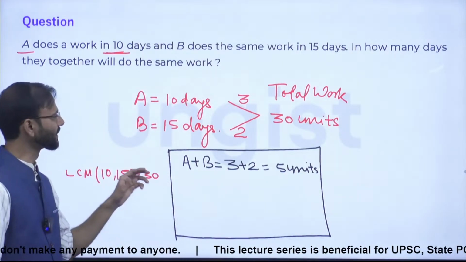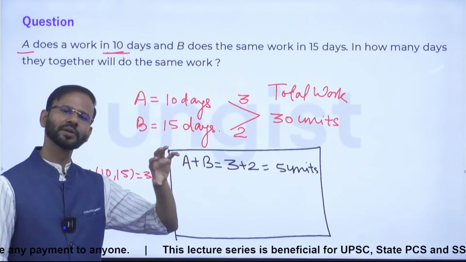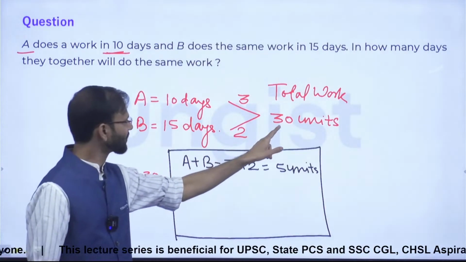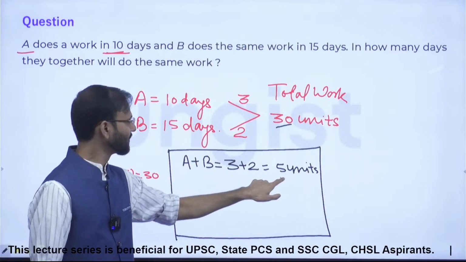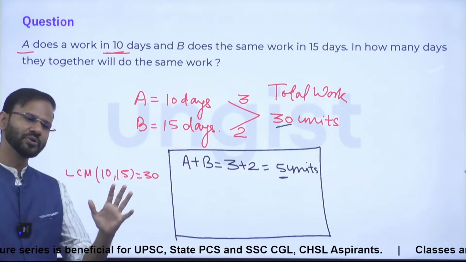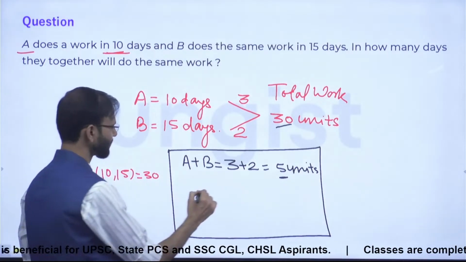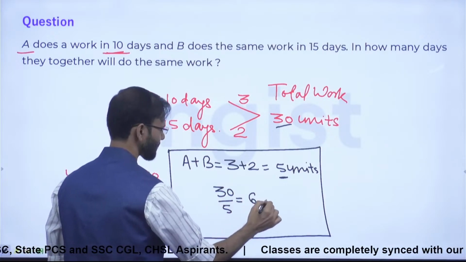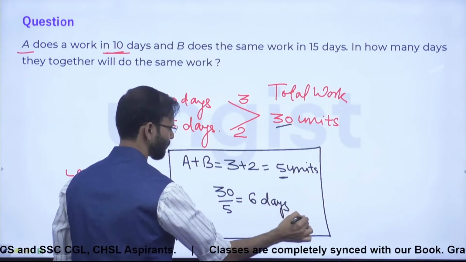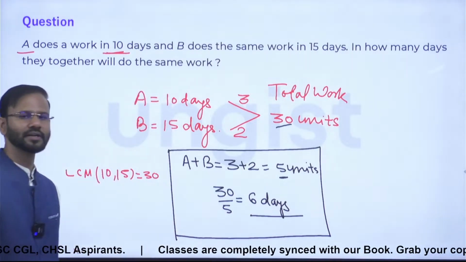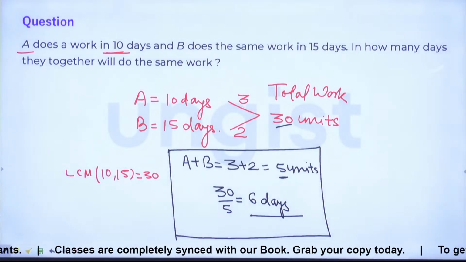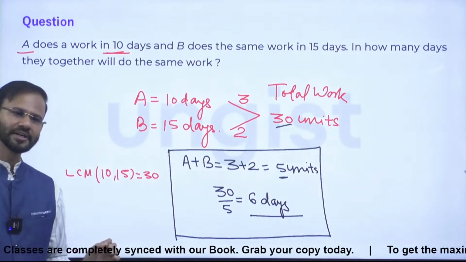The question is asking in how many days they working together will finish that work. So total work is what? 30, and they can do 5 units work in one day. So for 30 units work, they will take 30 by 5, 6 days. So working together, they can finish that work in 6 days. Everybody? Friends, any doubt, any confusion?